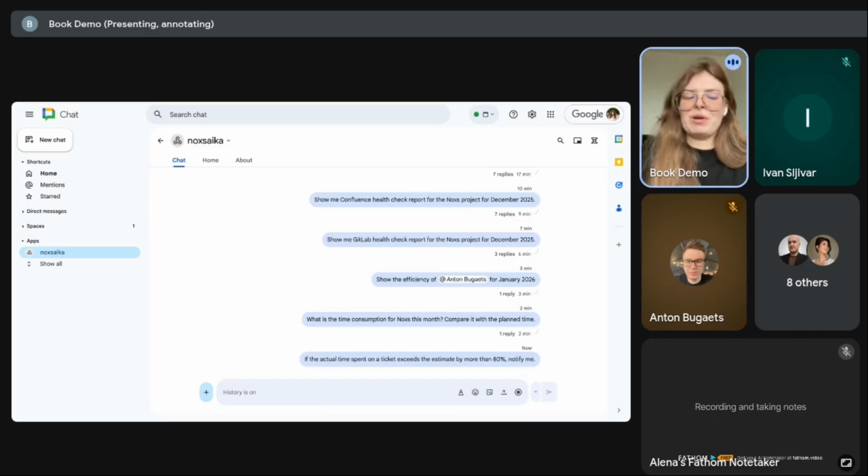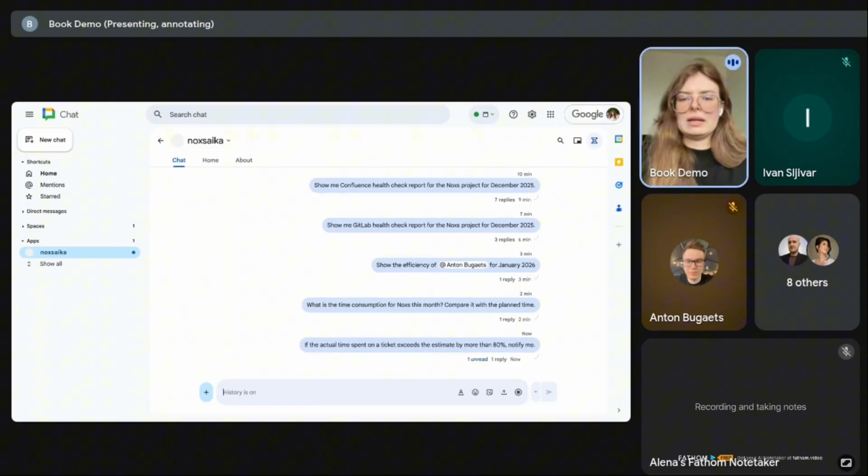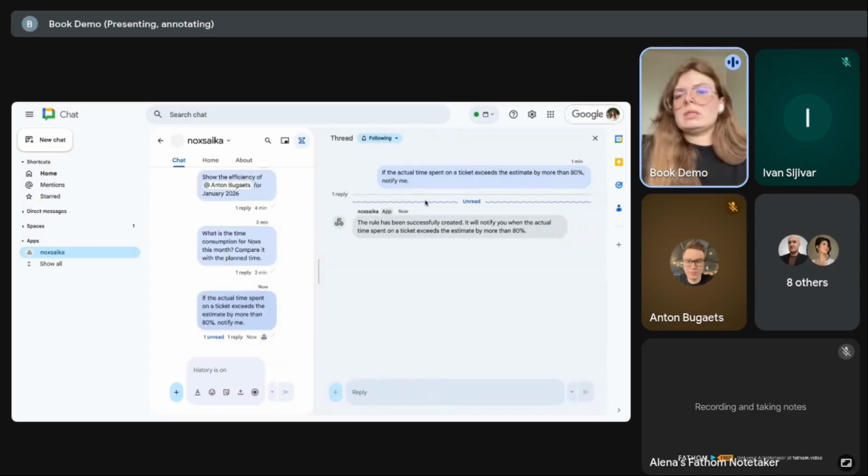But as I explained before, it's really a lot of noise and alerts that I just understand as spam, and I don't pay attention to them at all. And here it can be examples where you navigate what should be sent to simple employees, what should be sent to managers, and what should be sent to you as a top leader, when you should be involved in some situation before it becomes a real risk and real problem for the whole company. And yeah, you can see that Noxs understood my process and it will track it.